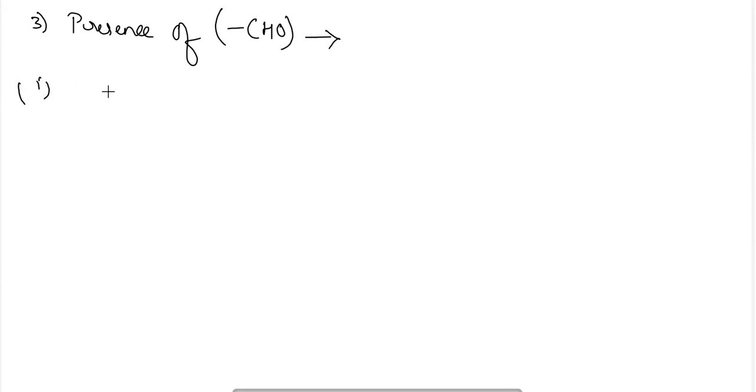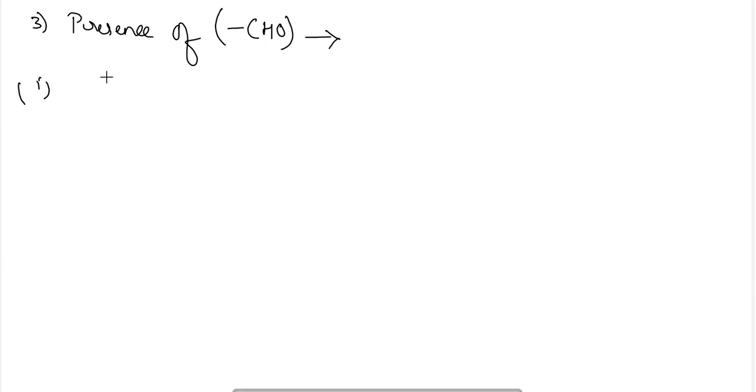Next, the third is the test for the identification of the presence of an aldehyde group. How will we test this? For that, two different tests can be there.